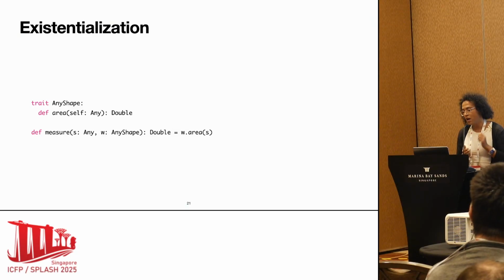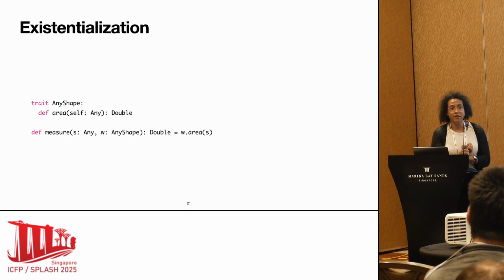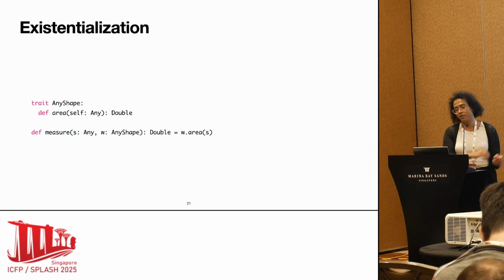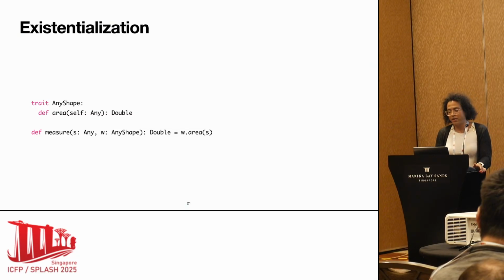We want to have the inline representations. We want to support separate compilation, but we need to have both of those things, right? That was not possible with erasure because we needed the box representation, and that was not possible with monomorphization because we couldn't get separate compilation.